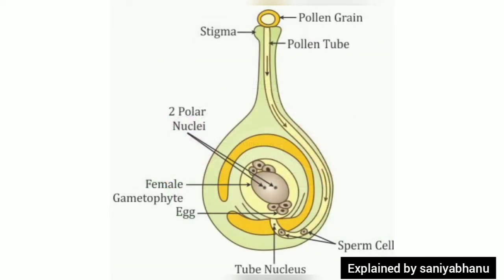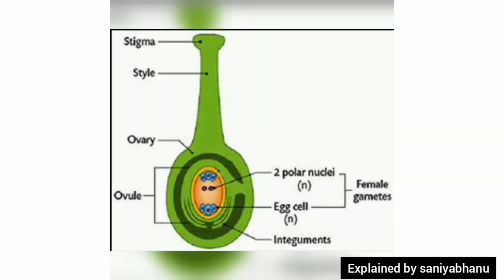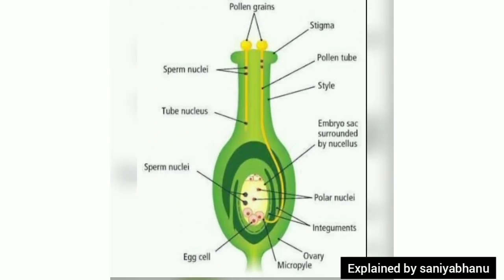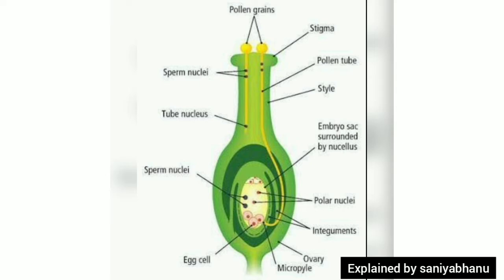Fertilization in flowering plants happens through a process called pollination. Pollination occurs when pollen grains from the anther land on a stigma. Fertilization occurs when one of the sperm cells fuses with the egg inside of an ovule. After the fertilization occurs, each ovule develops into a seed.